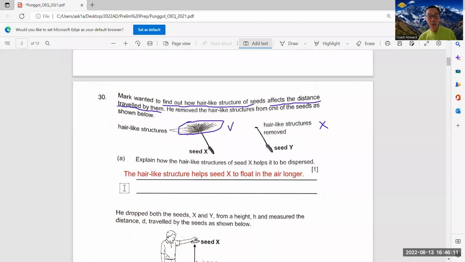Okay, therefore, X can be dispersed further away from the parent plant.